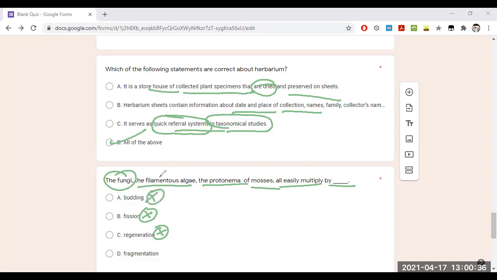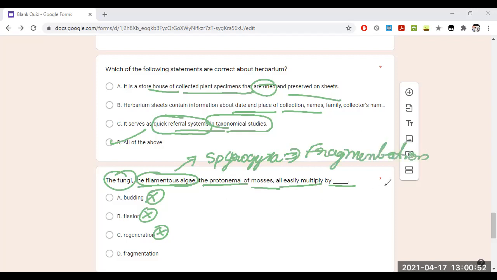Why? Because he's saying filamentous algae. There is one beautiful example, that is Spirogyra. Spirogyra will definitely show only one thing, that is fragmentation. Spirogyra जो भी है only एक ही दिखाएगा, that is fragmentation. So the answer for this one is D, fragmentation.